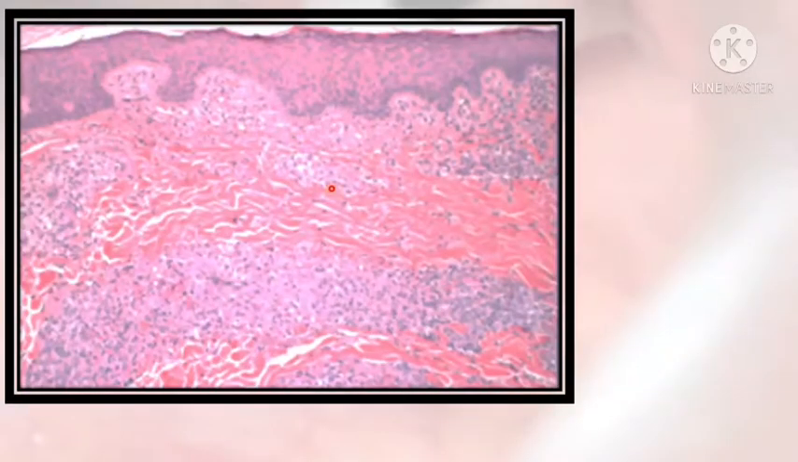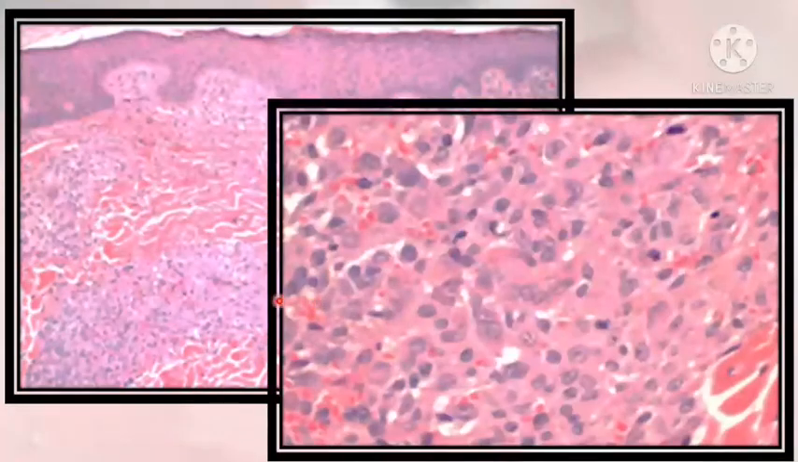This is a case of atypical vascular lesion. You can see that the growth is seen in the epidermis and dermis. You can see the sheets of tumor cells. Higher magnification of the same, tumor cells are showing abundant pale eosinophilic cytoplasm with folded spindly nuclei and occasional nuclear grooves.